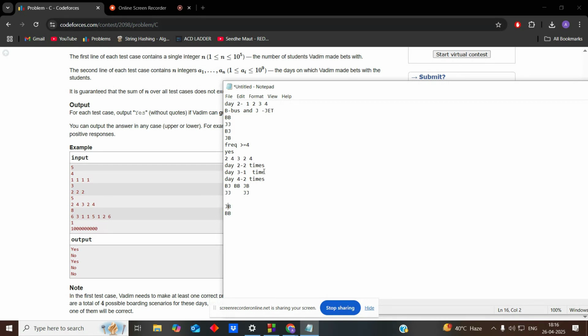Notice that in both the last day is b, and here the last day was j. So when we go for the next step, here the day is bb, and here it was bb. So I'm assuming here we lost, and now here also we are losing. If we are losing on day 3 also, the last value should be starting with b. So what could be the values here if we are losing?